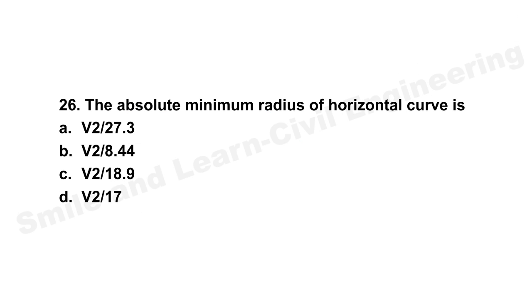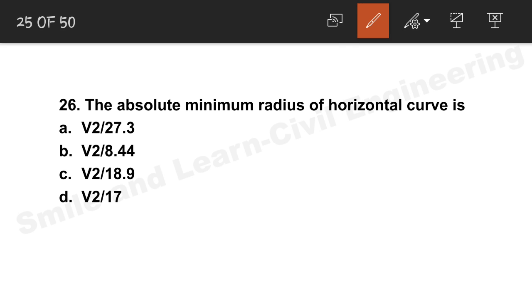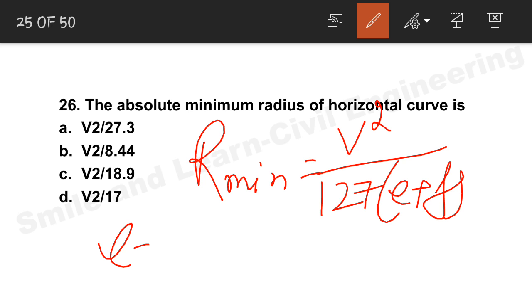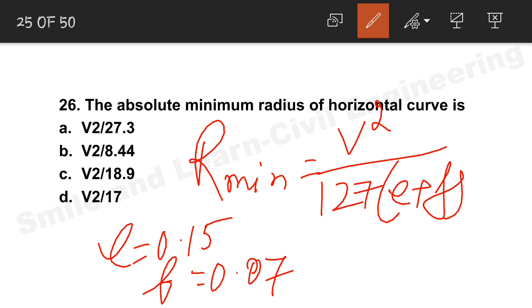Let's move on to question number 26, absolute minimum radius of horizontal curve. We all know that R minimum is equal to V square by 127 into (E plus F). Now E is equal to 0.15 for a particular fixed case or an ideal case, and the maximum value of F is 0.07 probably.